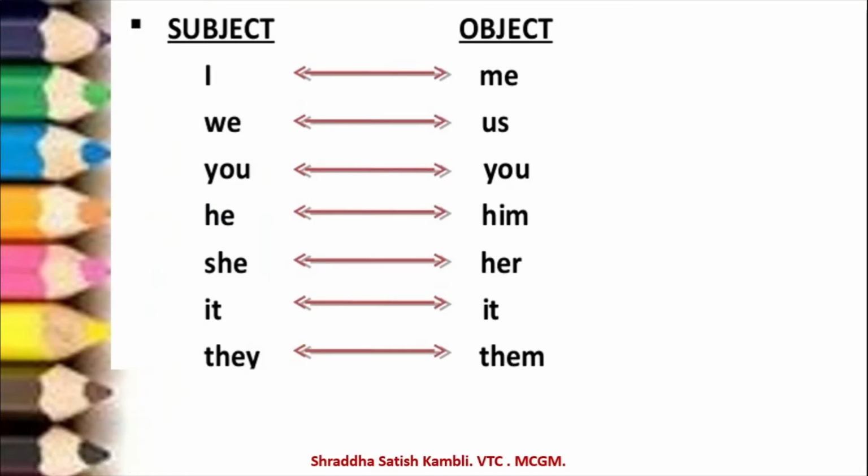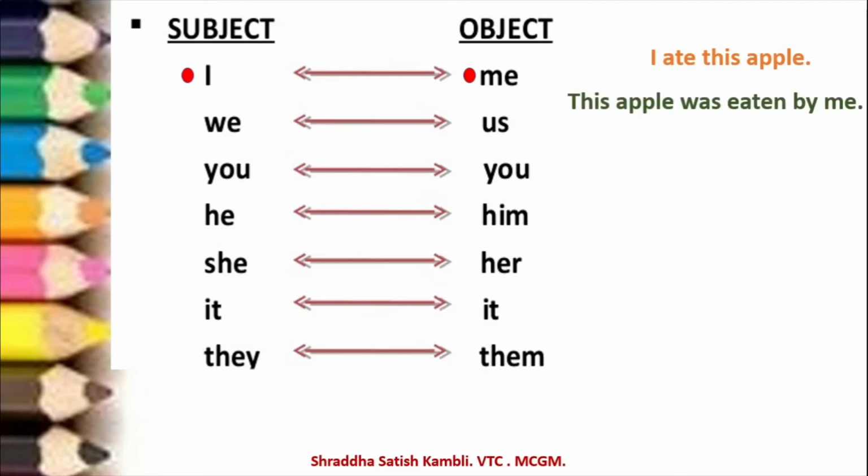So look at the first one. See, the subject is I. When the subject is I, object will become me in the passive. So the subject, when it becomes the object, it will become me. Or you can say the other way around also. In a passive voice sentence, if it is me, then it will become I in the active voice. Okay, let us take this example, you will understand better. I ate this apple. Active voice, I. The subject is I. Okay, when it goes into the passive voice, see, the subject will become the object. And what will it be?